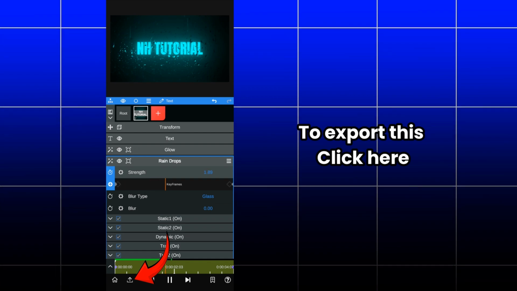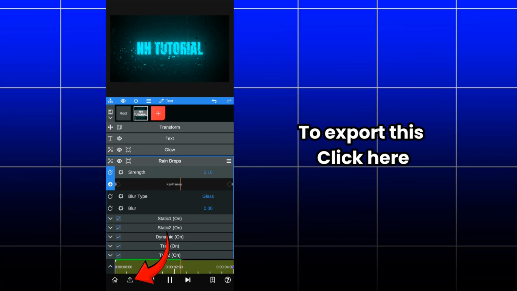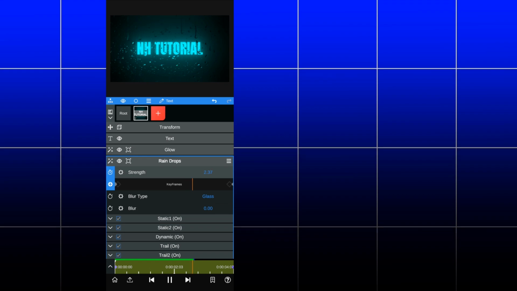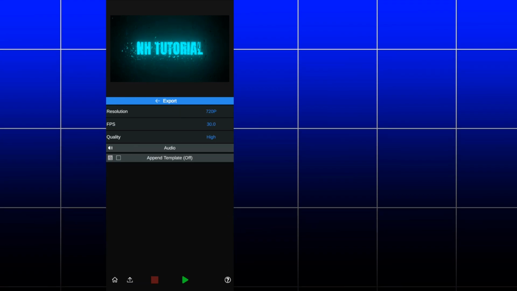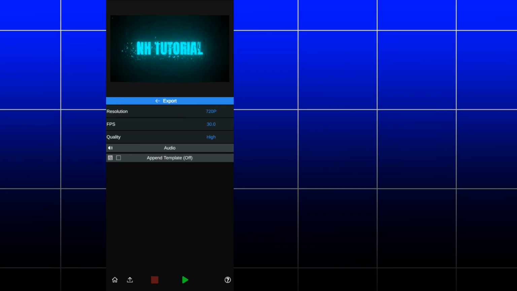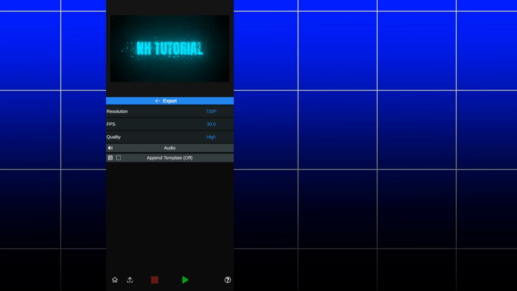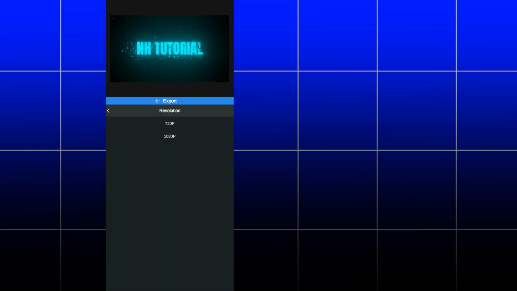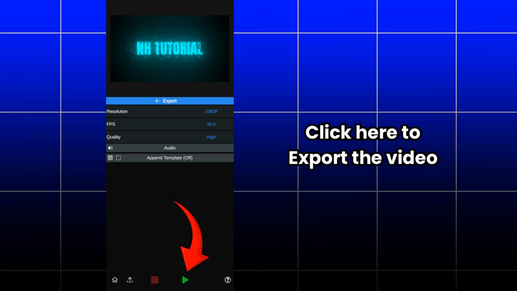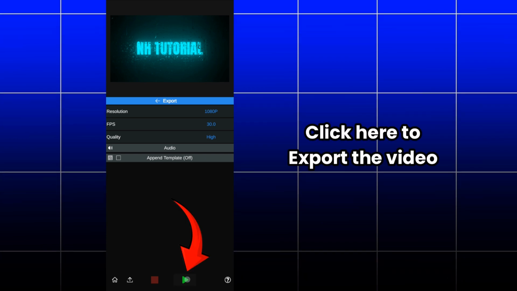So to export the video you need to click on this icon, and after that select the video resolution. Select video resolution as your wish and then click here to export the video. If you click on this, video start exporting.